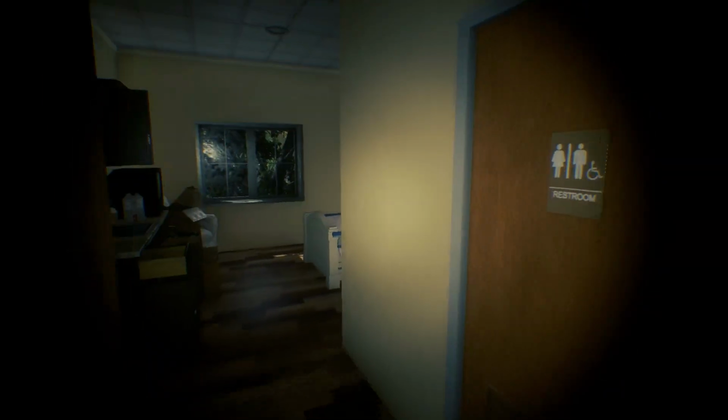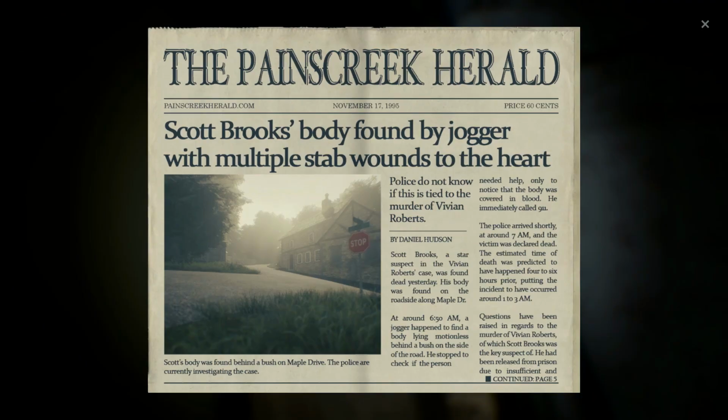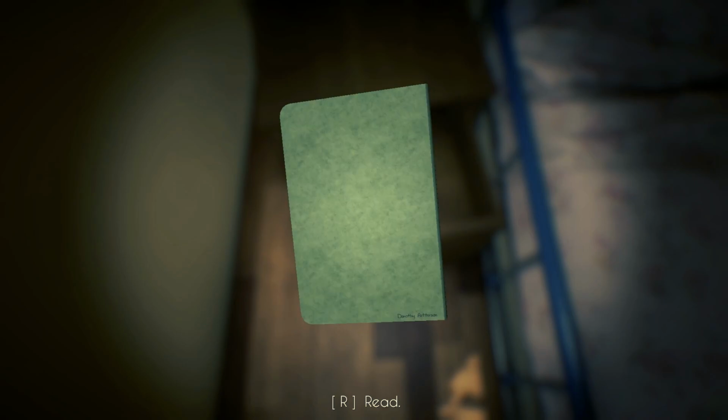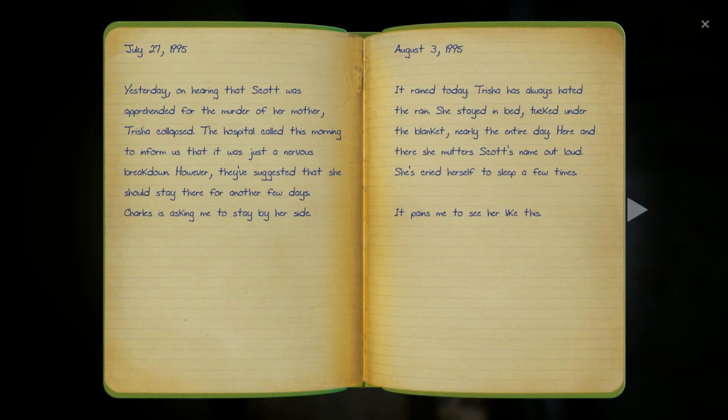Inside of room 203, we find a newspaper article stating that on November 17th, 1995, Scott Brooks was found dead near the intersection of Maple Drive, close to Bernard's house. He had been stabbed multiple times in the heart and his body left in a bush. We also find another room key and a diary from Dorothy Patterson. We don't find anything particularly important here.